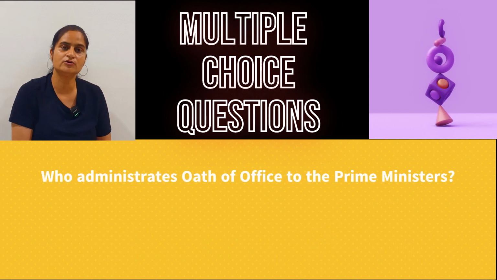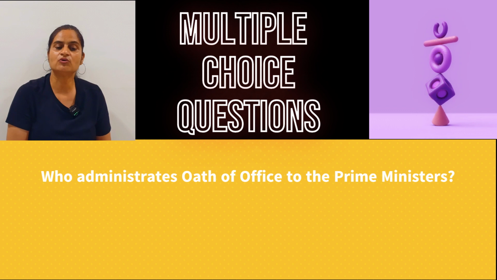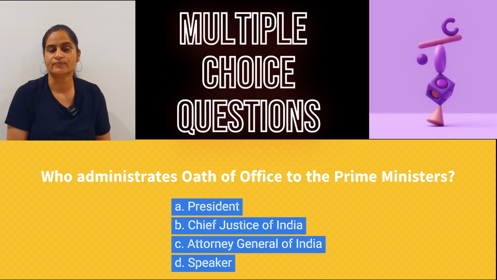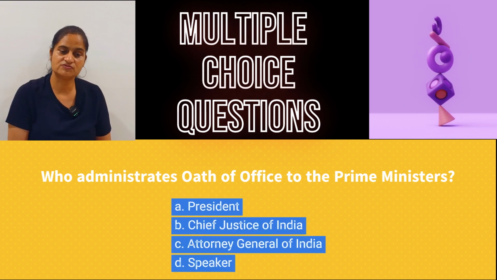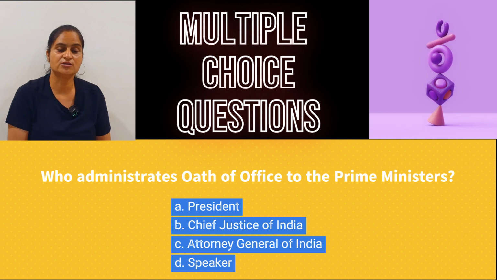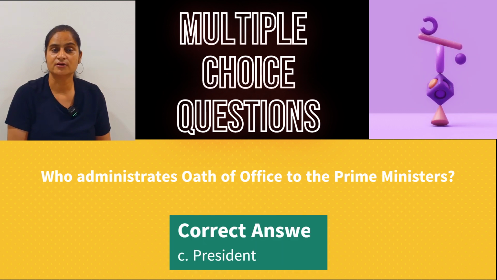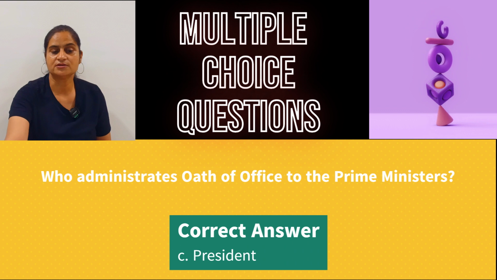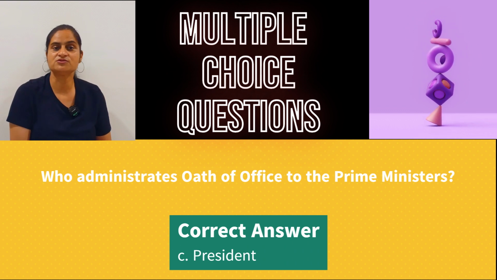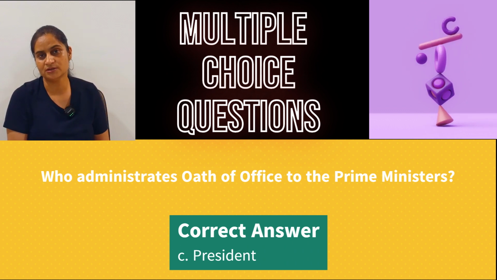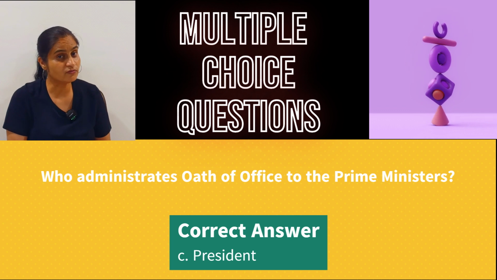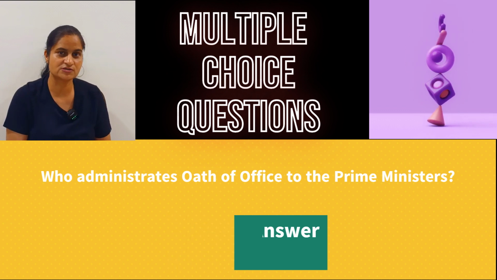Now moving to the 14th question. Who administers the oath of office to the Prime Minister? President, Chief Justice of India, Attorney General of India, or the Speaker? It is the President. President is the one who administers the oath of office to the Prime Minister. And who administers the oath of office to the President? The Chief Justice of India.